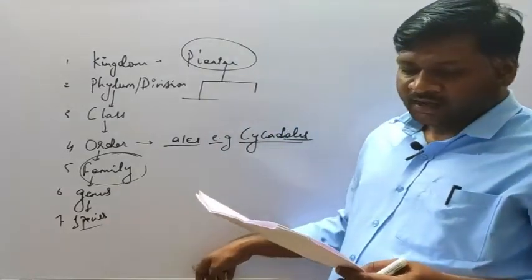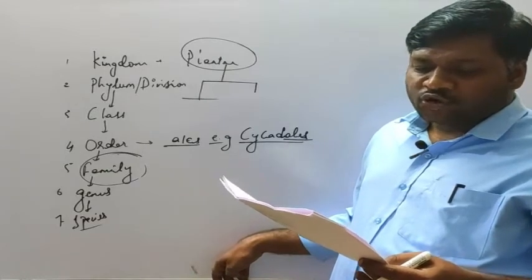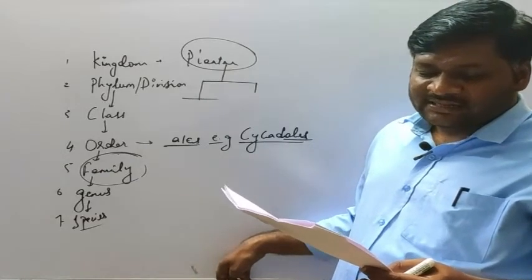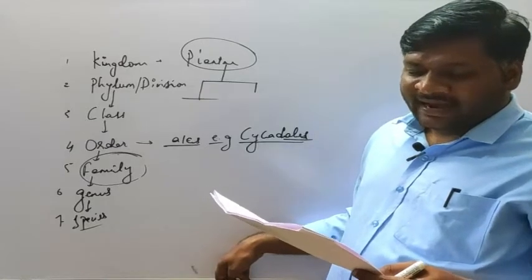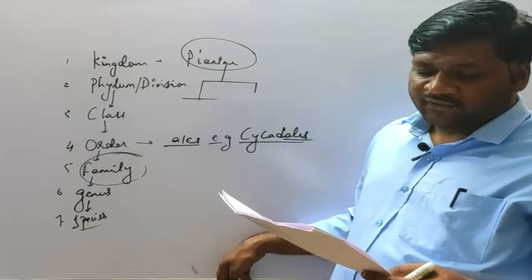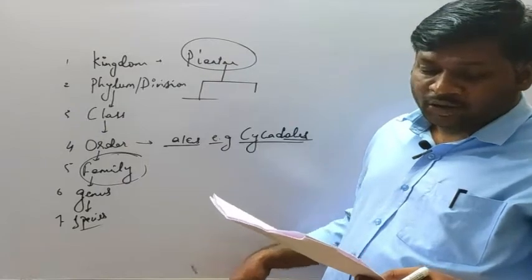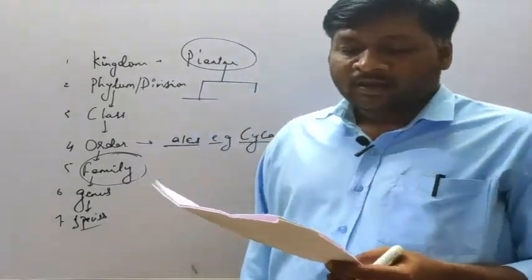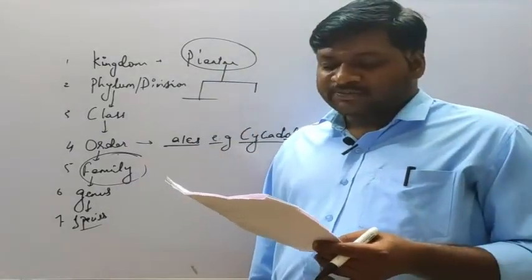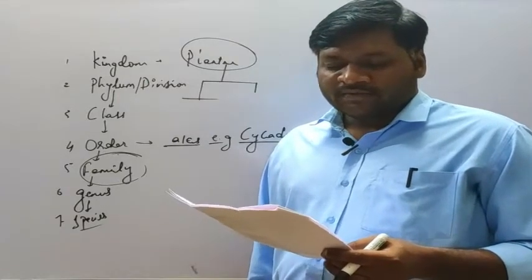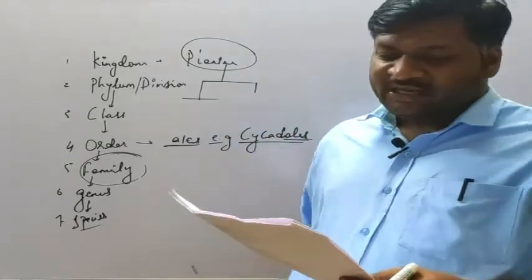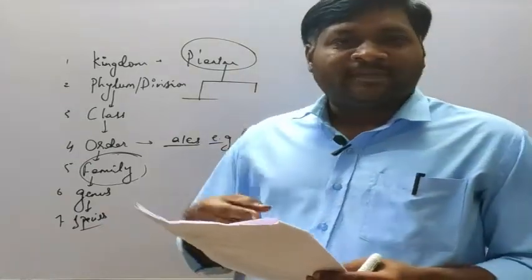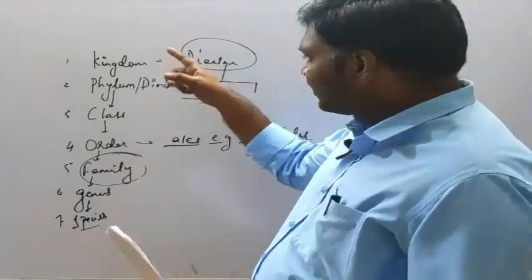Then it is defined as a group of individuals which resemble in their morphological and reproductive characters and interbreed among themselves to produce fertile offspring. And human beings belong to the species sapiens, which is grouped in genus Homo. So we have to consider all these statements for a particular category.